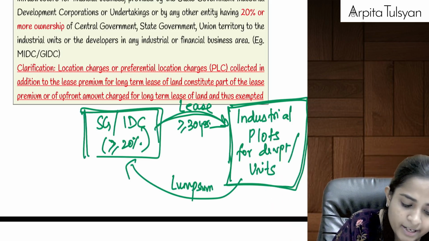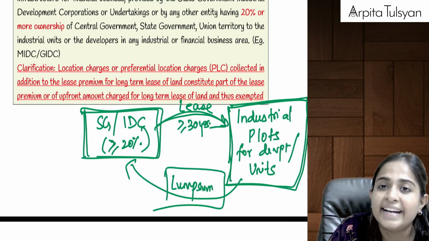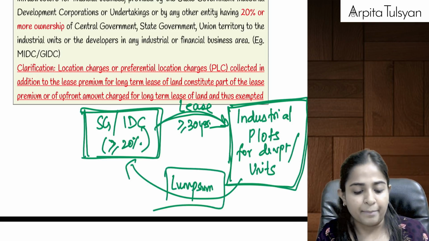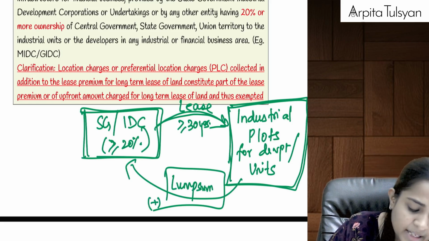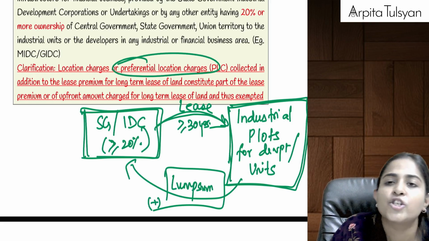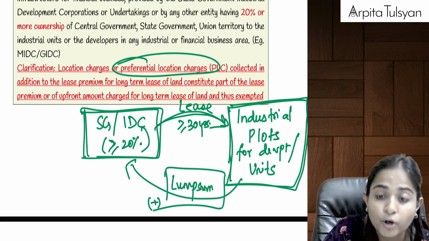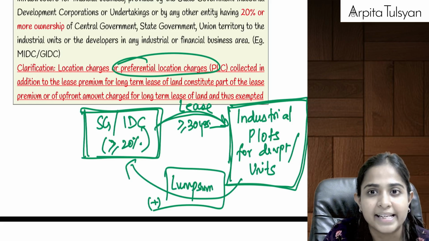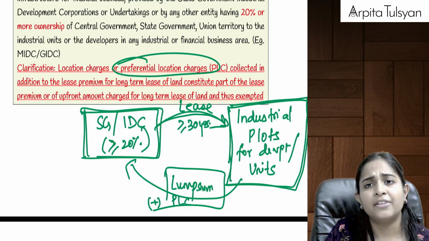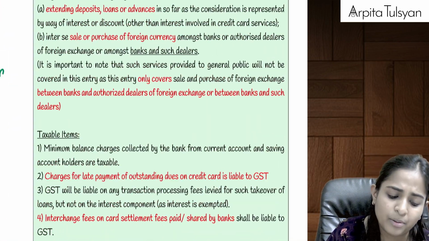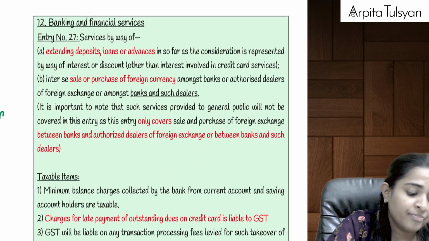For that, the government is going to get the lump sum rentals, which will be totally exempted from GST. Along with this rental, if they are getting some charges called preferential location charges, meaning if this plot of land is situated in a prime area, they will charge preferential location charges. Even that will come along with the rent only, and even that will be exempted from GST, right?